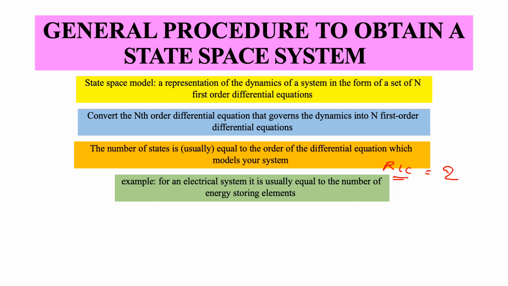For an electrical system, the number of states equals the number of energy storing elements. Take the RLC circuit: you have an inductor and a capacitor, which are energy storing elements, so you have 2 here. If you have 10 inductors and 10 capacitors, you will have a 20th order differential equation, and then you have 20 states.